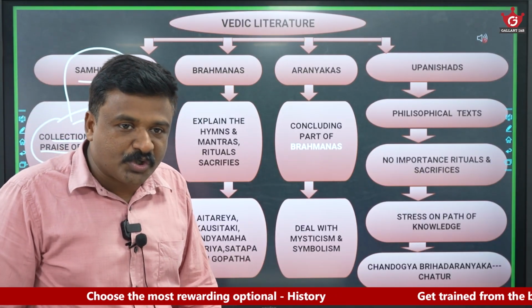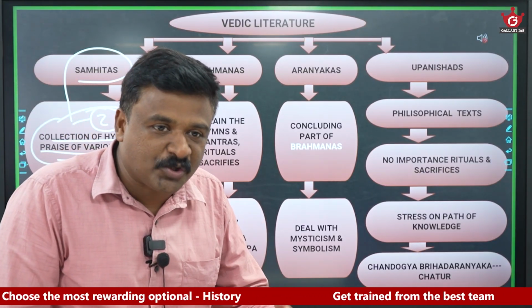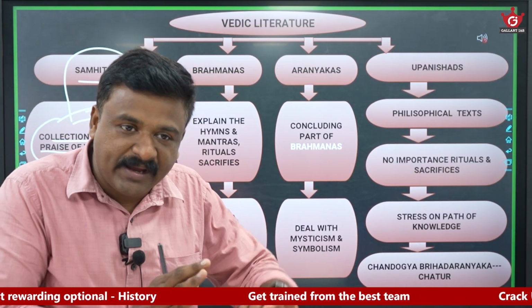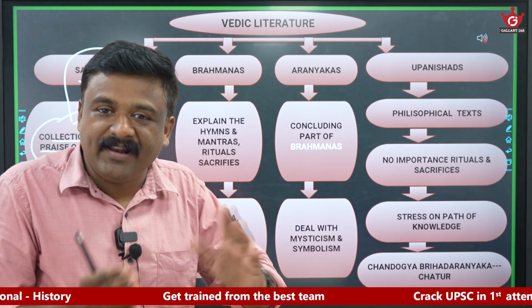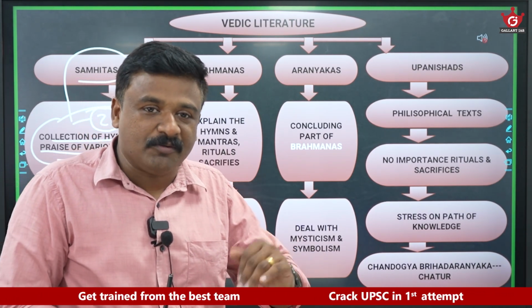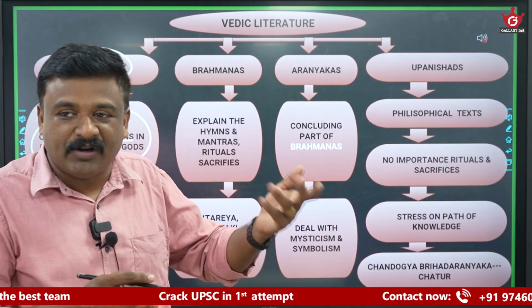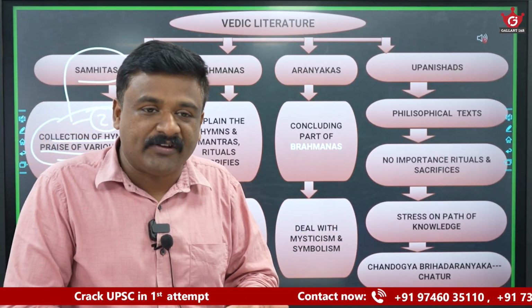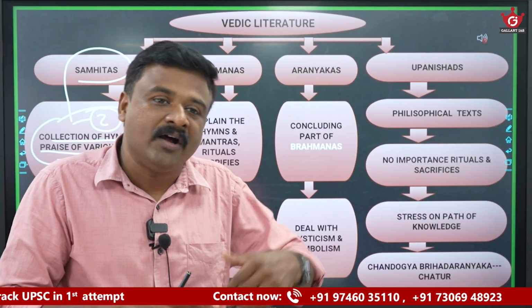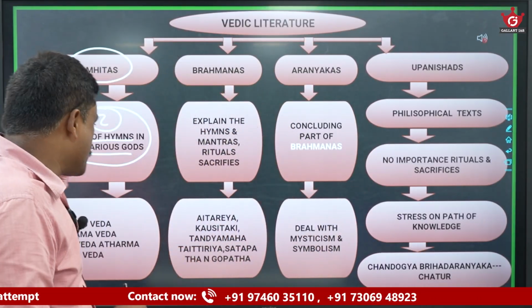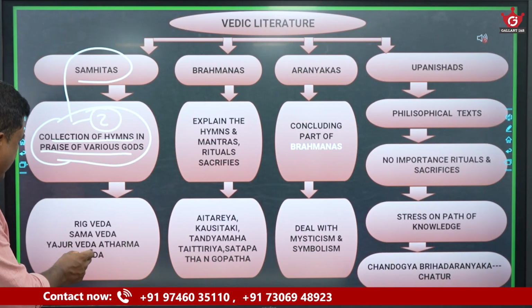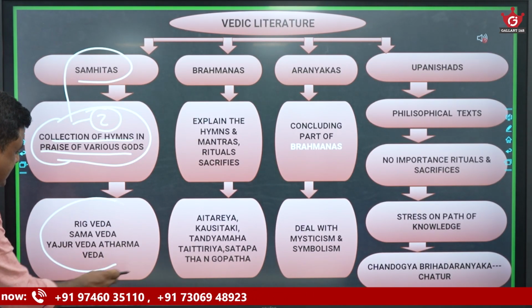Now let me ask you the question. Do you think Samhitas were a collection of hymns in praise of male gods only? No, both male and female gods. They personified natural phenomena and worshipped them. So it is in praise of Indra, Varuna, Agni, Soma, Usha, Prithvi. So many gods are there. Rigveda, Samaveda, Yajurveda, Atharvaveda, these are the Samhitas.